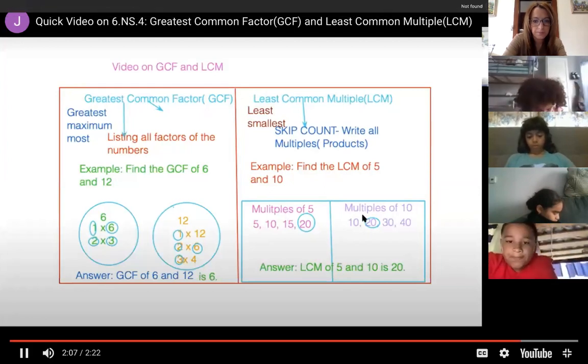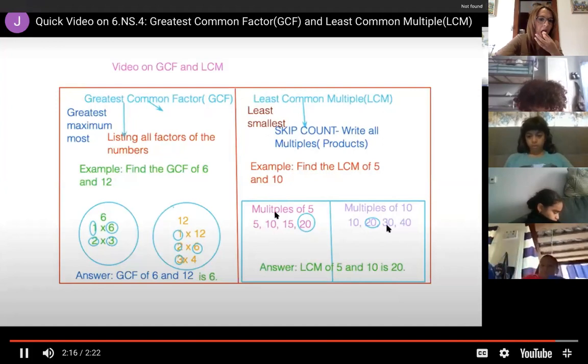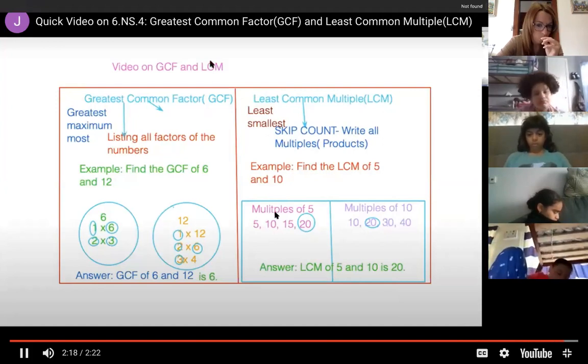Now let's look at the purple and the pink, and we notice that both 5 and 10 have 20 in common. Therefore, that is the least common multiple, which is the smallest number. And I hope that this has helped you.